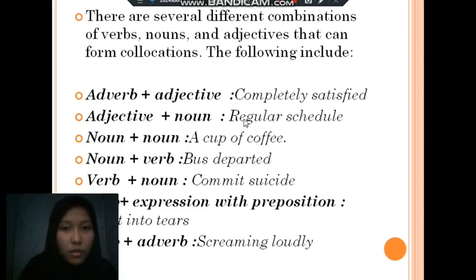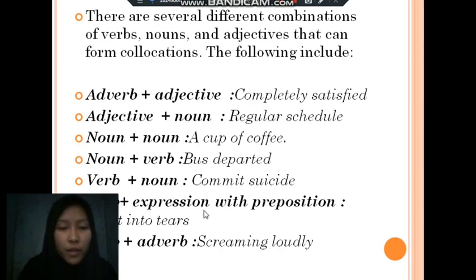The example is regular schedule, jadwal biasa. Schedule example from noun dan regular dari adjective. Lalu noun plus noun, a cup of tea, a cup of coffee. Lalu noun plus verb, bus departed, bus contoh dari noun, dan departed contoh dari verb. Lalu verb plus noun, commit a crime, commit example from verb.